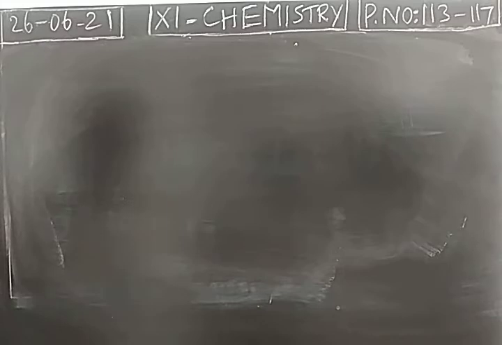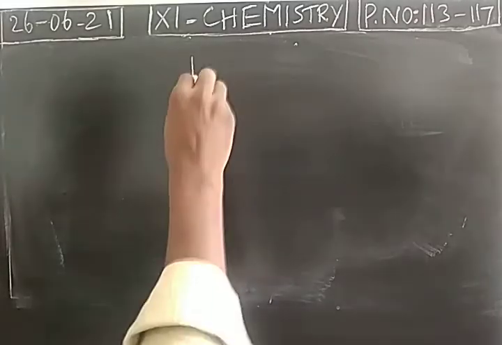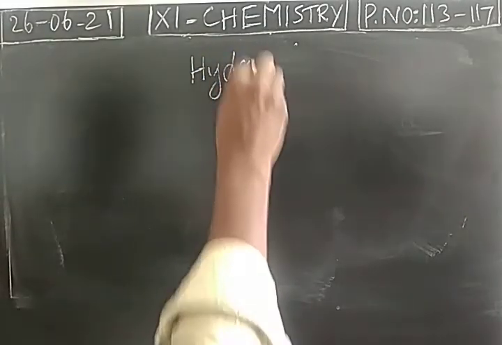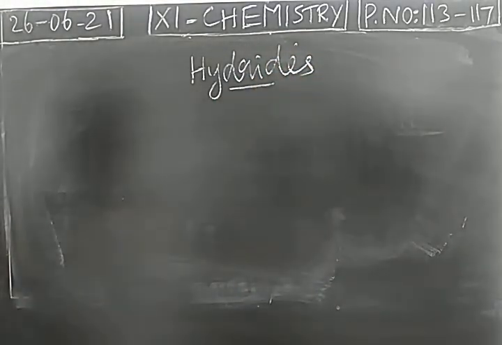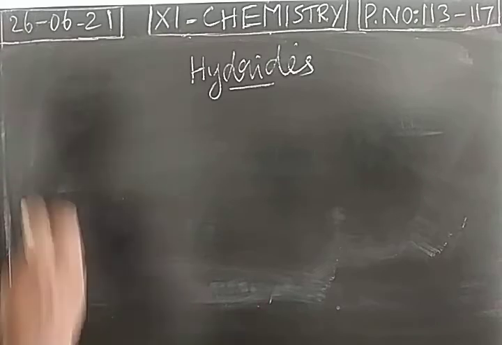Dear students, today we are going to study hydrides and hydrogen bonding. So we have already completed many compounds of hydrogen like hydrogen peroxide, water and so on. So hydride is also one of the compounds of hydrogen. Hydrogen combines with metals and non-metals. It forms different types of hydrides.